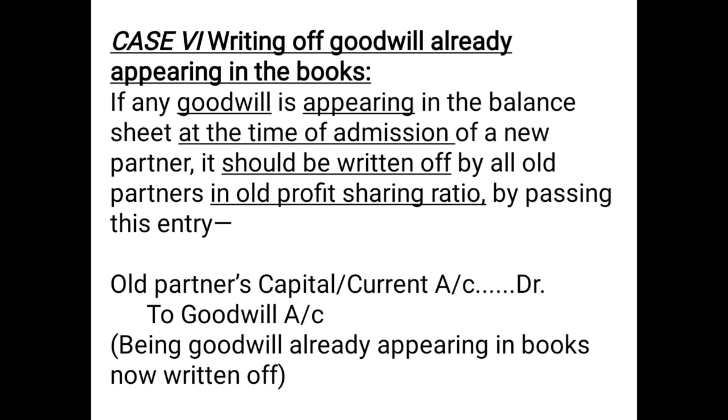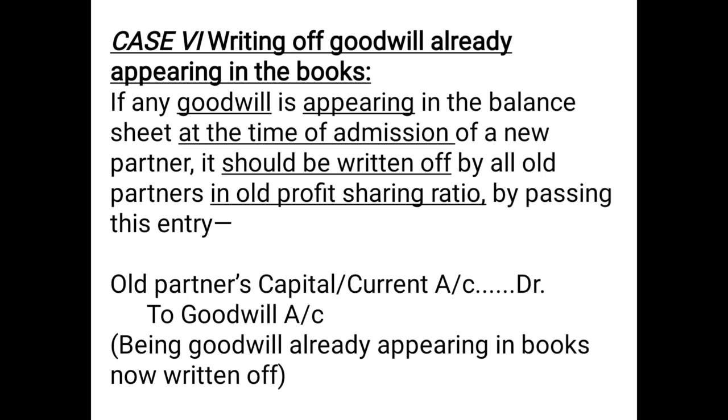So if any goodwill is appearing in the balance sheet at the time of admission of a new partner, it should be written off by all old partners in the old profit sharing ratio by passing this entry. For writing off the pre-existing goodwill, the journal entry will be old partners' capital or current account debited. Why is it debited? Because whatever the amount of goodwill is there, that is somewhere part of the partners' contribution. So when the goodwill is being written off, it will decrease their capital or current balances. To goodwill account.